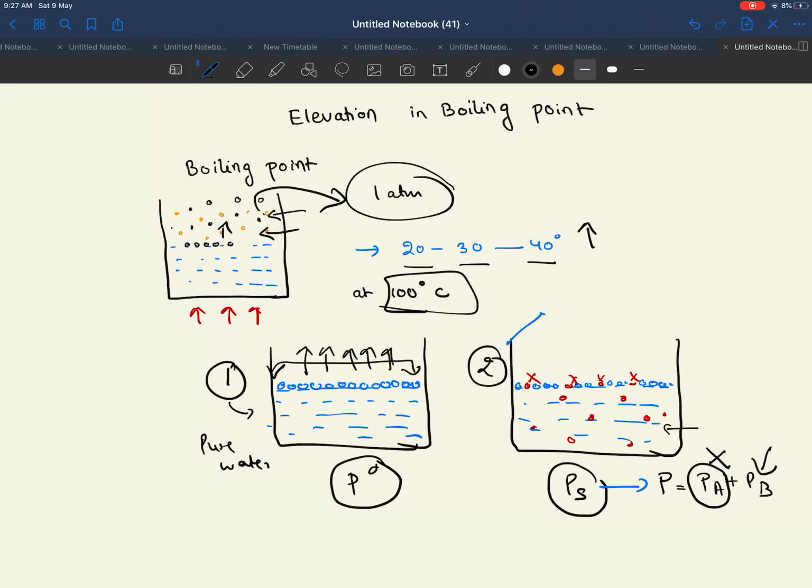Here also it will be P0 into XB. P0 is the vapor pressure in the pure state, XB is the mole fraction of that pure state. Previously it was 1, but now since we have dissolved a solute in it, this is going to be less than 1, because of which we will say that the vapor pressure of the solution is decreasing. When we say vapor pressure is decreasing, we always say that lowering of vapor pressure has taken place.